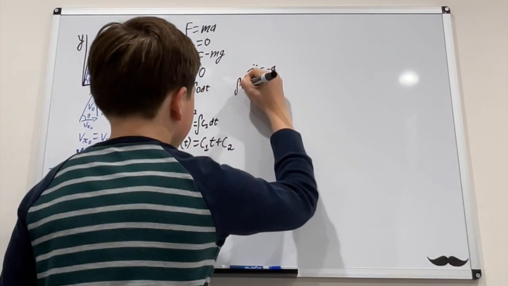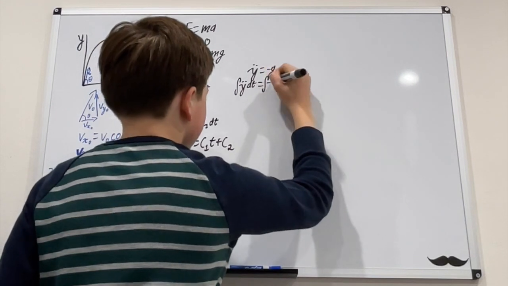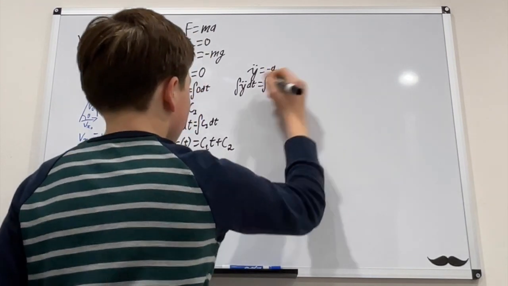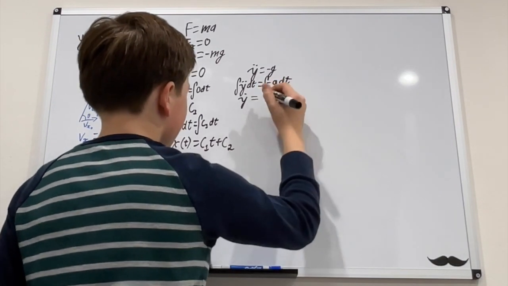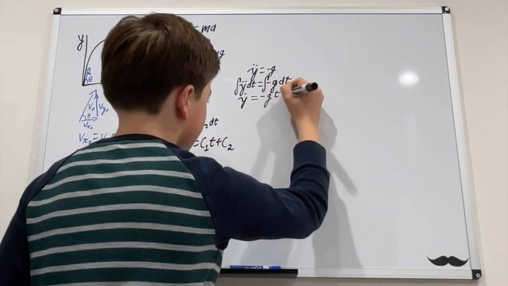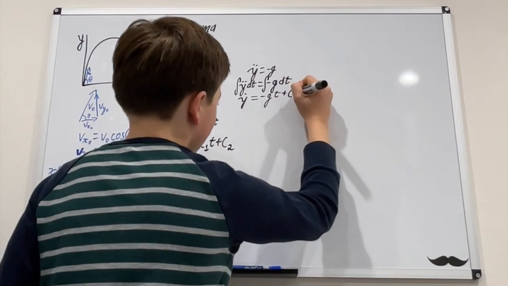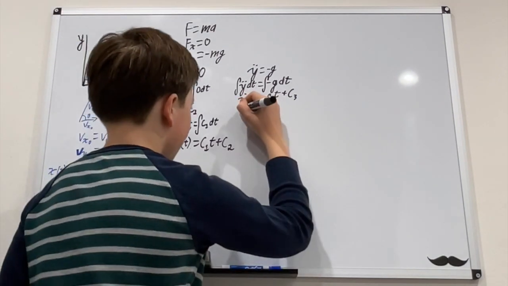Now let's solve the equation on the y side. So let's integrate. Here we'll have y dot plus some constant equals negative gt plus the difference between the constants, which we'll call c3. Then we'll integrate again.